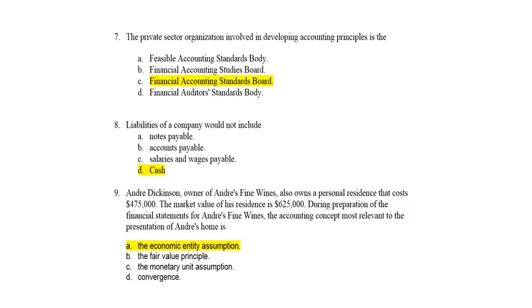Now the AICPA acted like doves flew and the skies opened up and rainbows came forward and puppy dogs sang the day that they gave up the accounting standard setting process. They were very reluctant to give it up, but they did, and FASB took it over, and FASB has been the accounting standard setter since that time, since 1973.